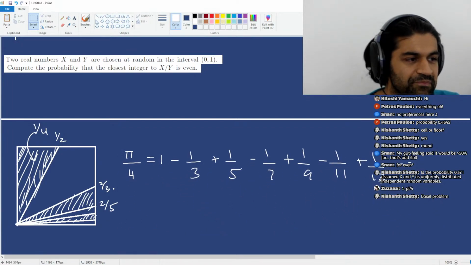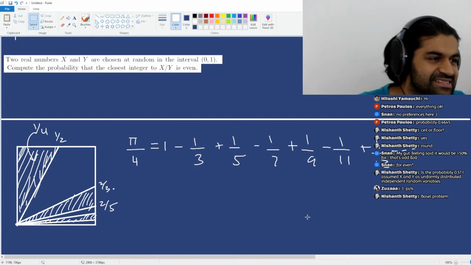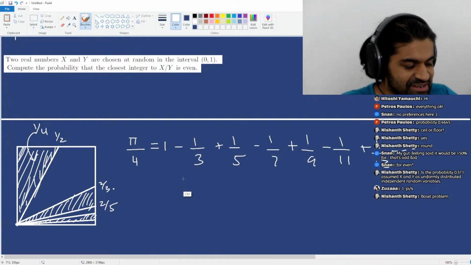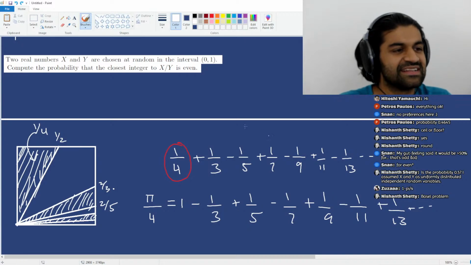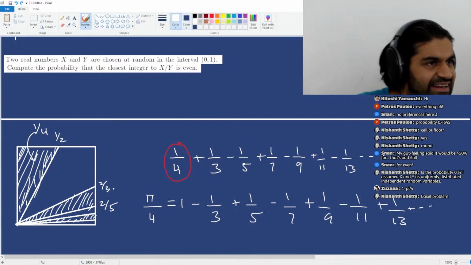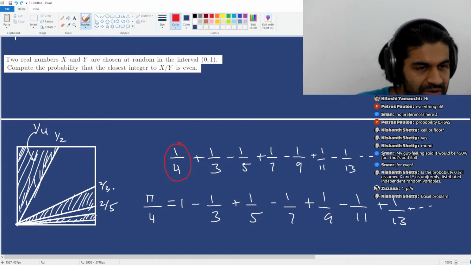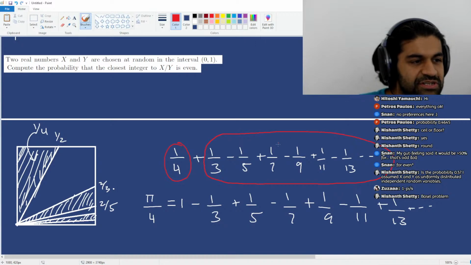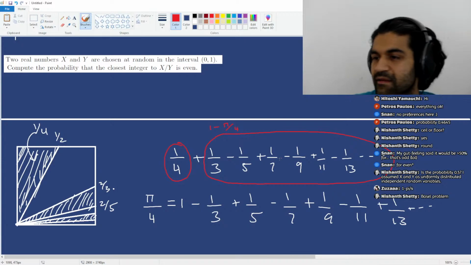And so if pi over 4 is equal to this, remember what we were interested in. Actually, I shouldn't have erased it. So we were interested in this series, right? So this second half here, this whole bit here, is just 1 minus pi over 4. Agreed?